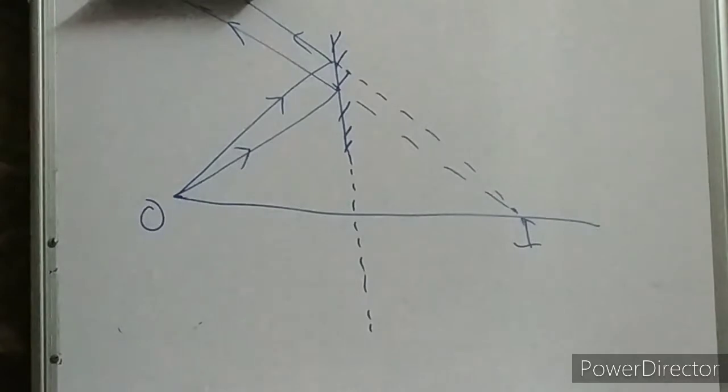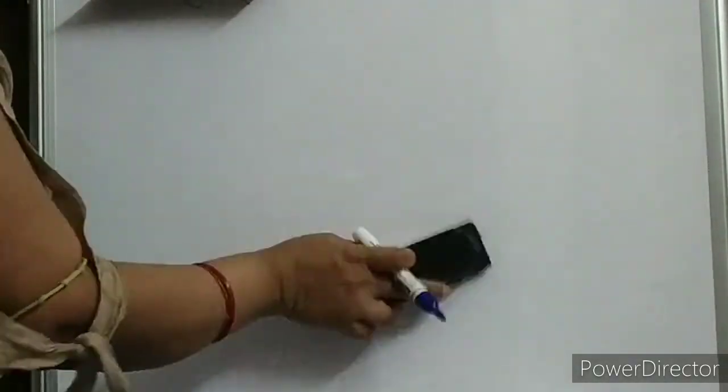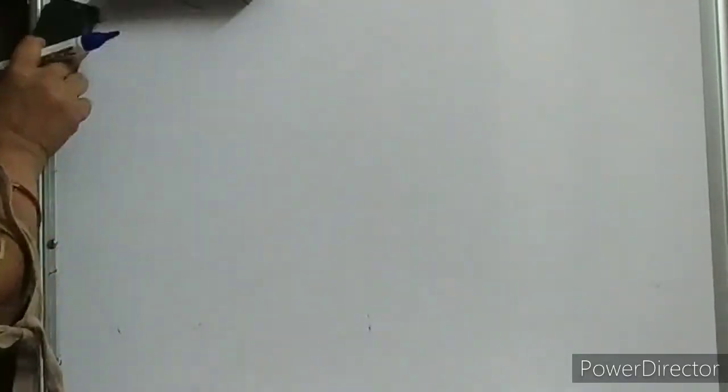Don't ask me why we are doing so much. Nothing is there in the class 10 syllabus on this plane mirror. No, children, I think this is required to get the confidence and a clear idea, so that we can do it for spherical mirrors. And you are going to deal with these things in class 12th again in ray optics, and they are very, very important for your entrance questions. I am taking only the very basic, extremely fundamental questions that you are going to encounter in class 12th. So these are very basic questions.